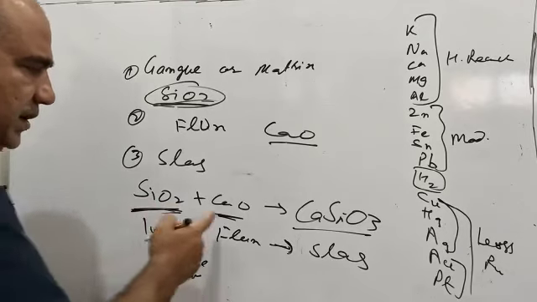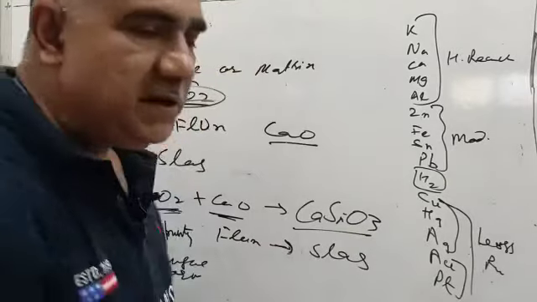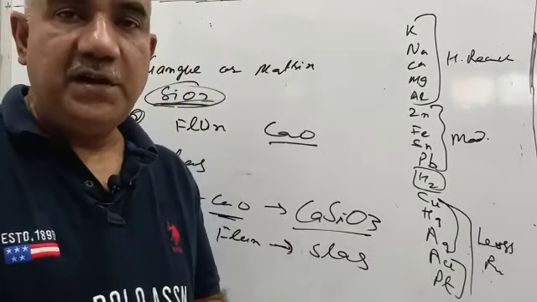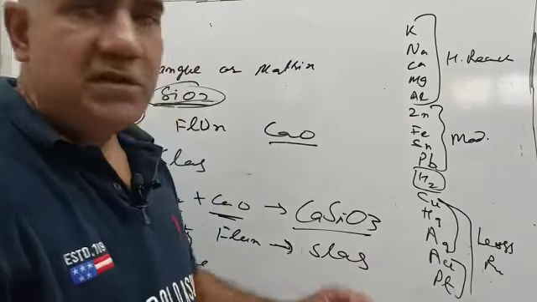If this flux is used, it forms this slag, which is readily fusible and can be removed. It starts floating on the top surface of the iron and we can easily remove it. So that's all in this class.